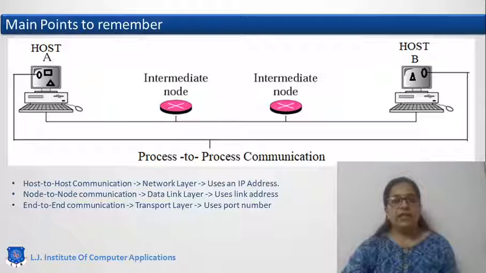So when the packet is moving from one node to another node, actual link transmission is done, which is taken care of by the data link layer using the MAC address, source MAC address and destination MAC address, and ultimately the data must reach a particular, specific, correct process running on the system. So it is taken care of by the transport layer. Processes are identified by their port number. That is called end-to-end communication carried out by the transport layer.